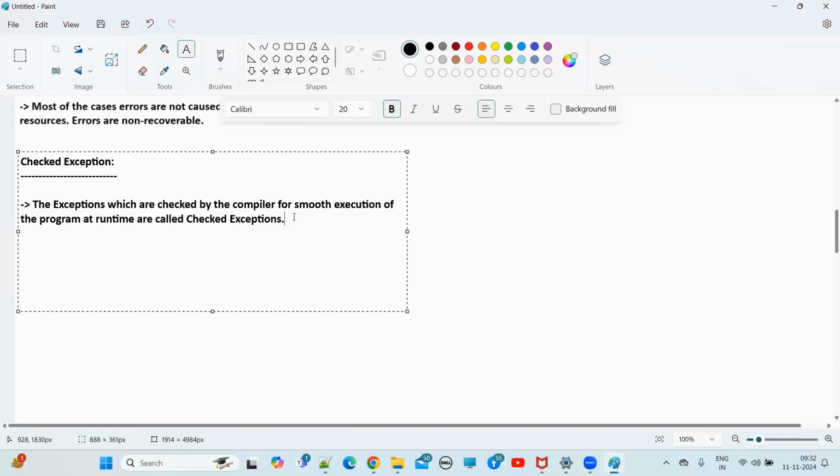If anything goes wrong, at compile time only it will stop: hey boss, you are making some mistake here, please fix it. Otherwise, you may end up with a runtime exception while executing the program. Am I right or wrong? Please correlate with security and invigilator. Understand? If your security is not checking, definitely you will be caught at what time? At the invigilator. In front of the invigilator, you will be caught. By that time, there is no time. Right? The examination has already started. So the invigilator will send you out.